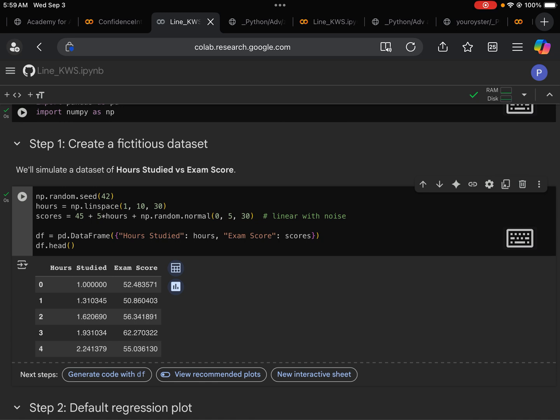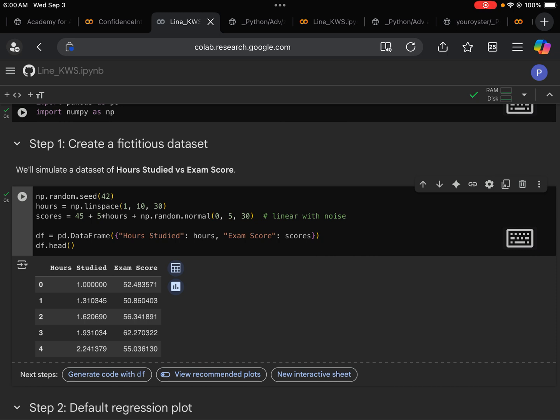Again, we produce 30 such data points. Note here, the first 3 lines all use NumPy, so you know now that NumPy is used to produce random data points.